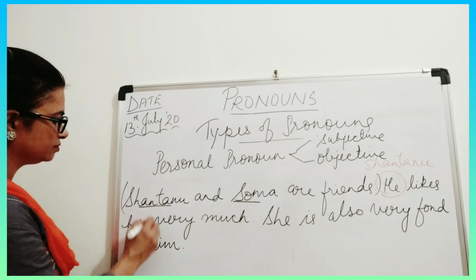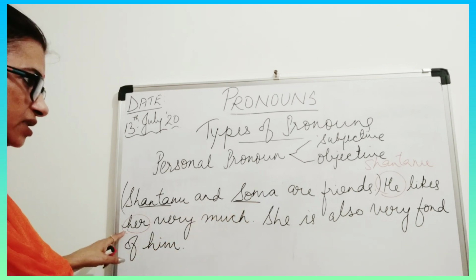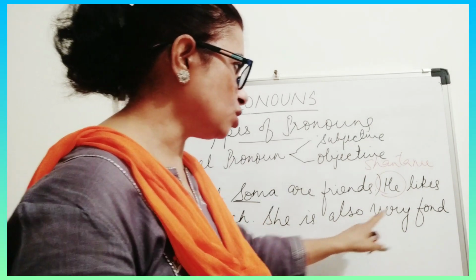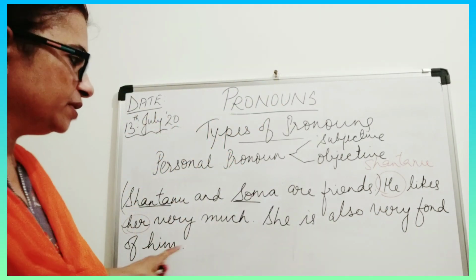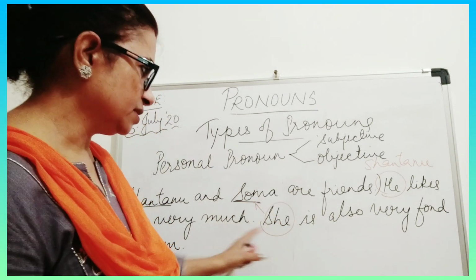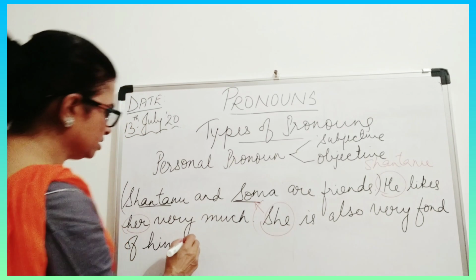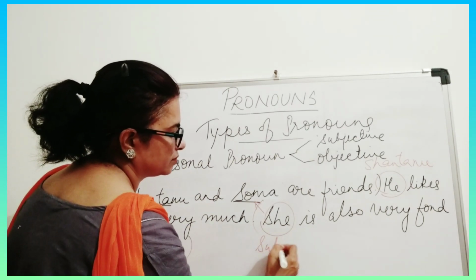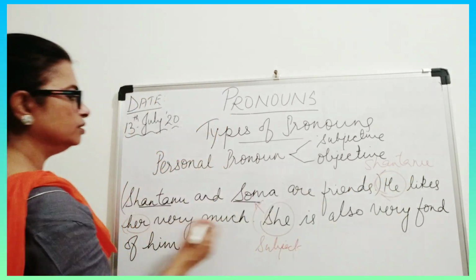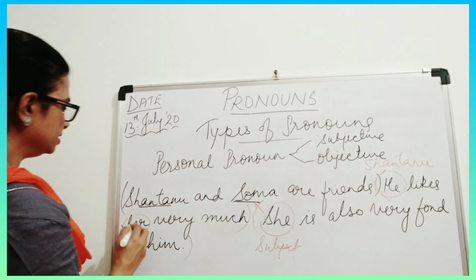Now coming to this, he likes her very much. What is her? Replacing Soma. Okay, her. So this is objective here. She is also very fond of him. Now here she stands for Soma, isn't it? So this is subjective here, because only in this sentence, from here to here, this is subjective, and this is objective.